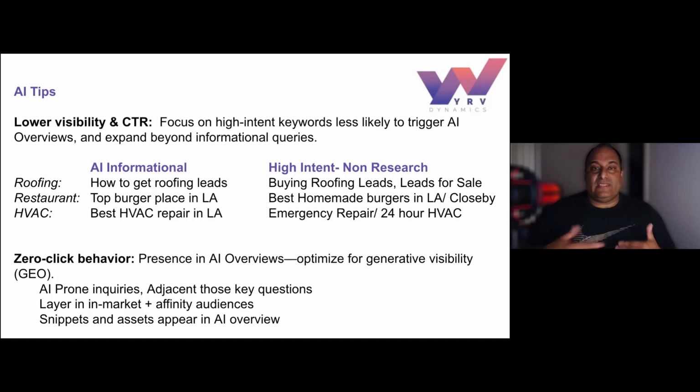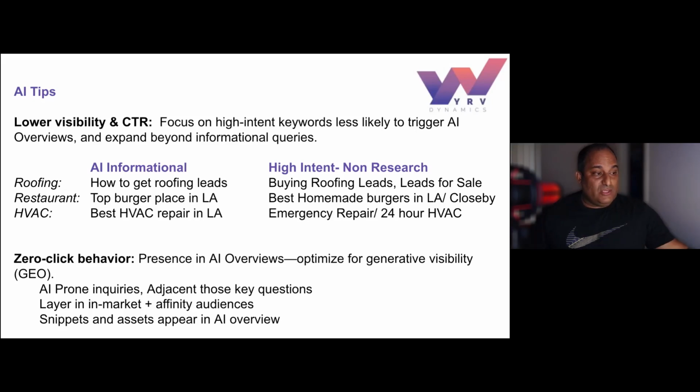What we want to do is make sure we're using those keywords that will activate that query. And those are questions. That's usually a long phrase. And we want to make sure we're asking key questions that are very informational based, such as how to get the best roofing leads. What is the top burger place in LA? What's the top organic burger place in LA? What is the best HVAC repair? Who has the best certifications, the lowest return rate or lowest complaint rate, etc. Those are AI informational queries. You want to make sure those exact queries are part of your AdWords campaign.